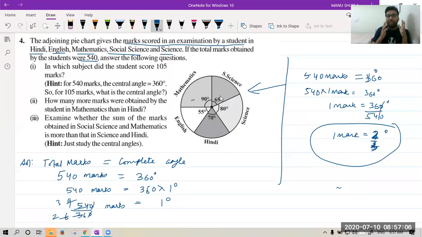In the unitary method, you have to understand which quantity you have to make 1, degree or marks. This depends on the question. The question is completely in degrees. Your marks in science are in degrees, your marks in maths are in degrees. So you want the value of 1 degree equal to how many marks? I hope, Rachit, now you got this. Why have I made 1 degree equal to how many marks? Rachit, please confirm.